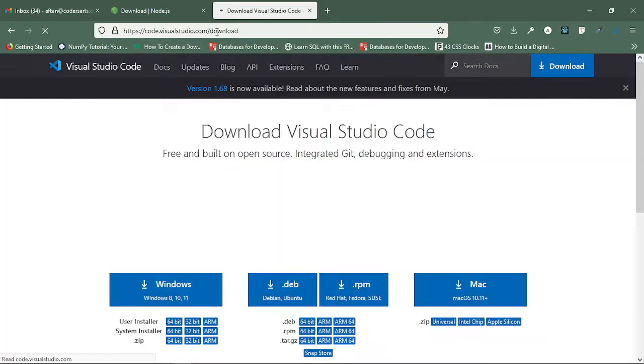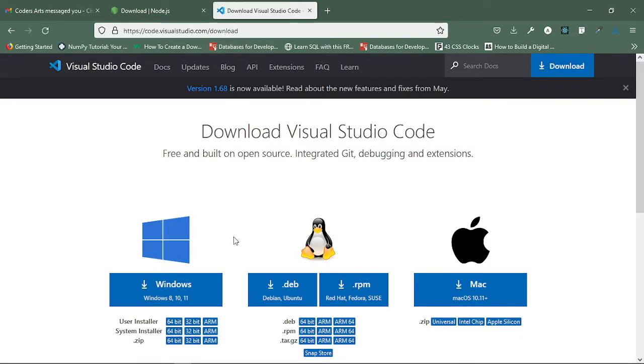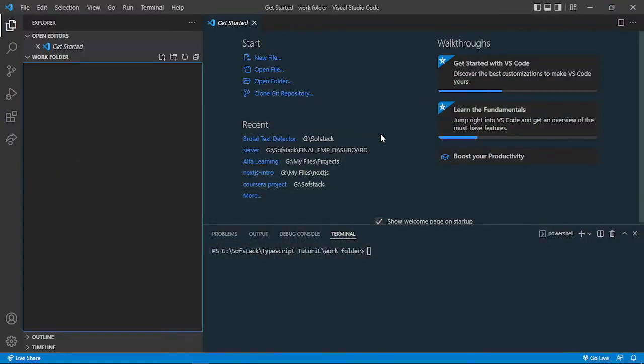So you can go to this website, code.visualstudio.com/download. You can download the file according to your operating system, and then you can install that. This is a great text editor or coding editor for writing web development and programming languages code. So you can install this and you can open this in any of your directories. And after opening that, you can create one TypeScript file. In my case, I will be creating the TypeScript file.